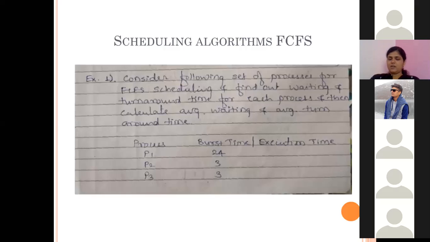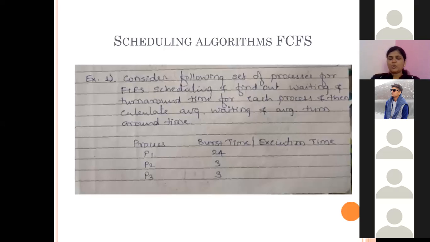This is our assumption. Consider the burst times 24, 3, 3. Arrange them in ascending order. So P2 and P3 have the same burst time, so any of these two processes will get the chance first. Let us assume P2 will execute first, P3 second, and P1 third.